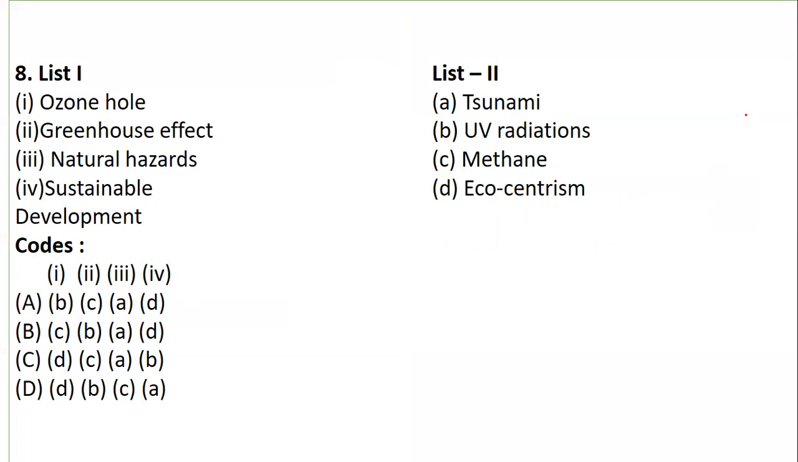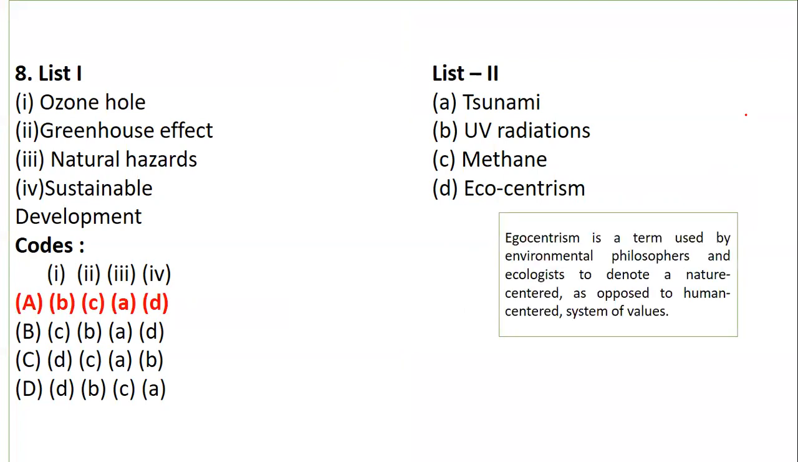So when we talk about list 1 and list 2, the right option is option number A. So ozone hole is for UV radiations. When you have greenhouse effect, that is methane, a greenhouse gas. Then we have natural hazards, that is in the form of what? Natural tsunami. Yes, and sustainable development is ecocentrism. Now, what is this term ecocentrism?